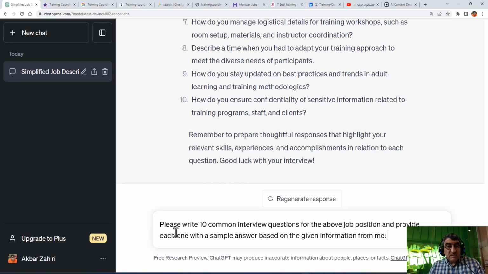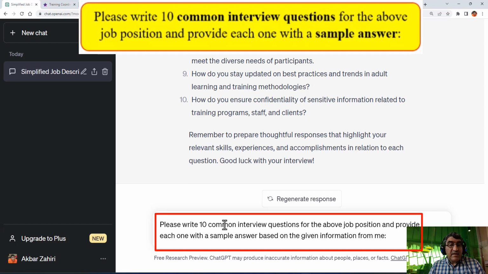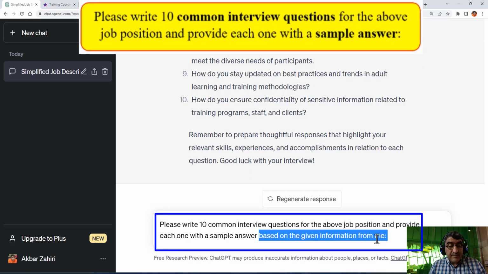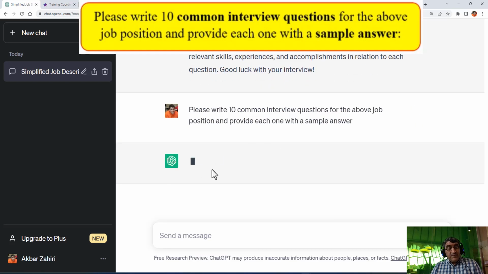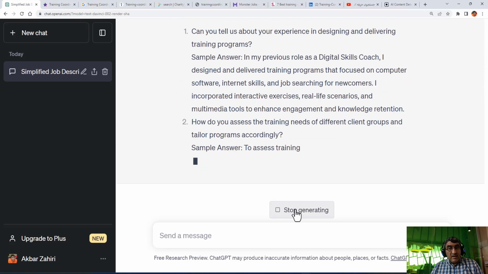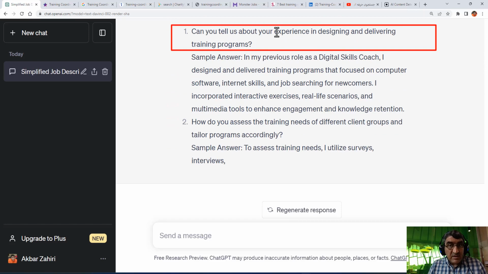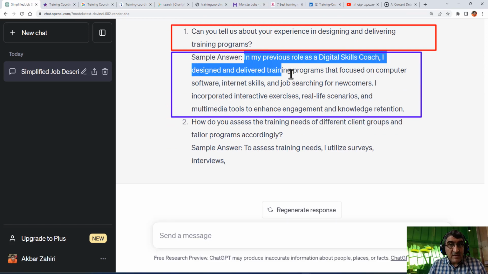But it is better to write like this. Please write 10 common interview questions for the above job position and provide each one with a sample answer. This way, it is much better. You see, it will provide you a sample answer. I stop here. It asks the question and gives the sample answer.